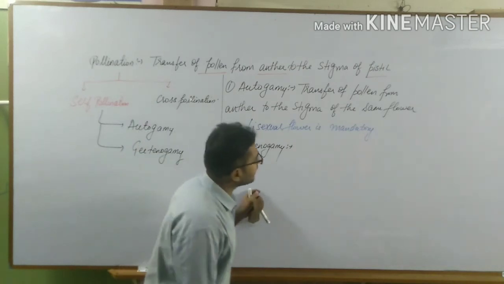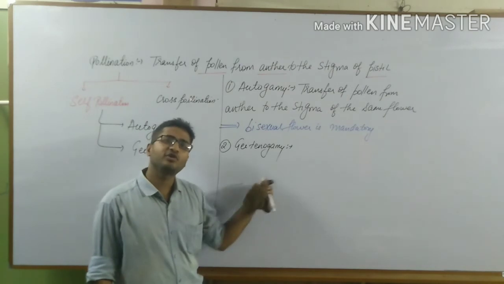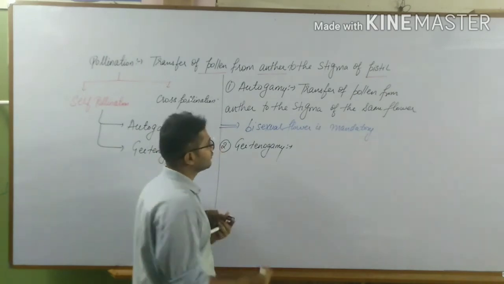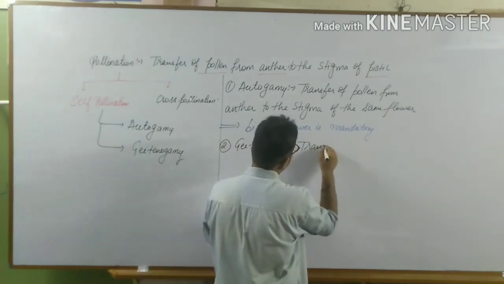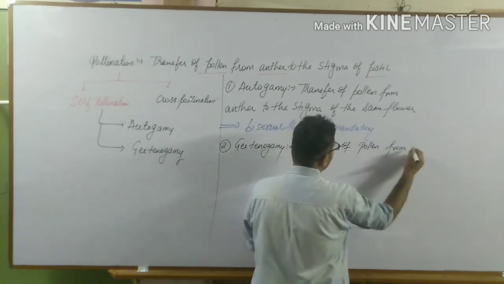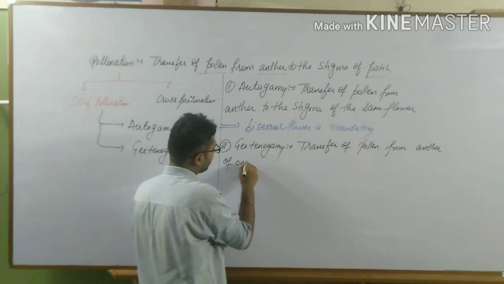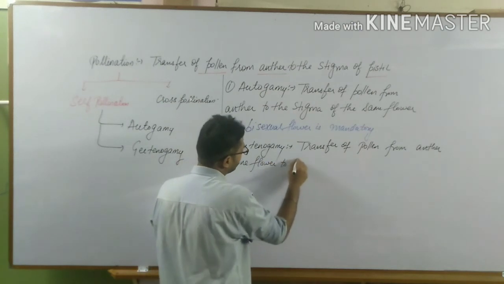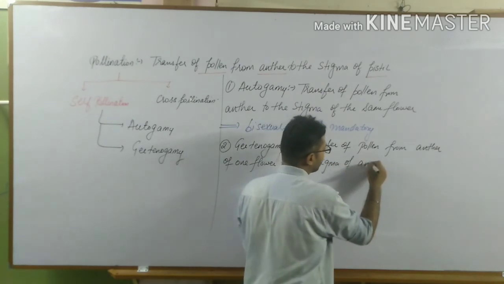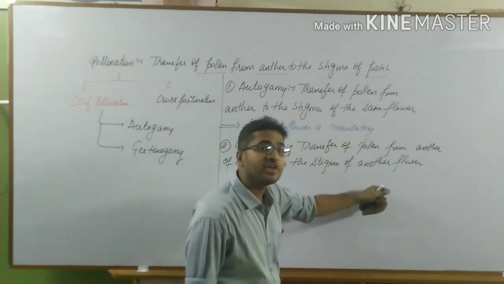Geitonogamy is transfer of pollen from anther of one flower to the stigma of another flower of the same plant body.